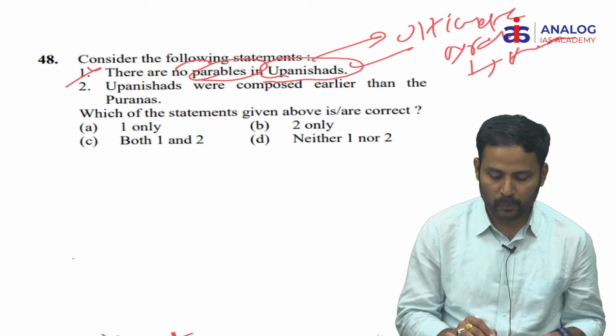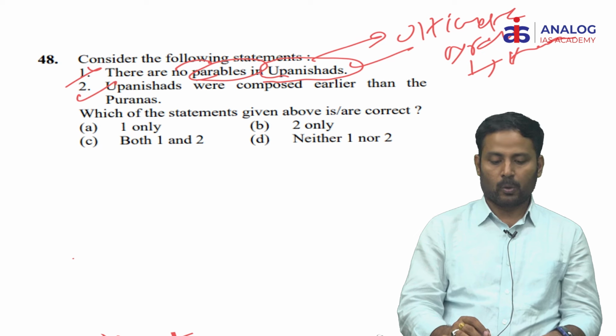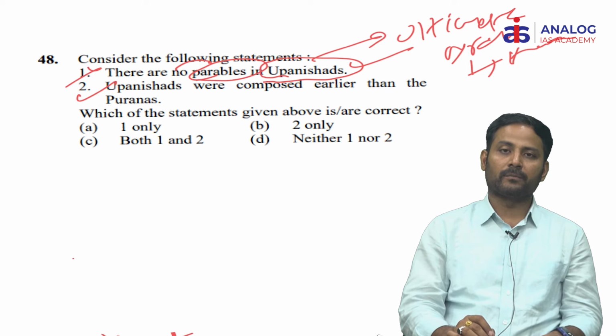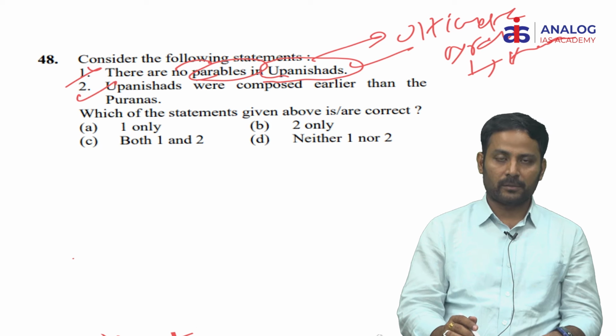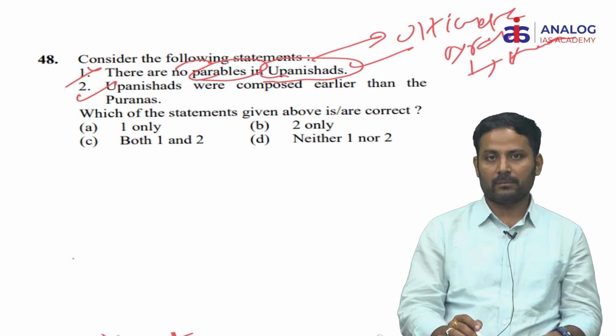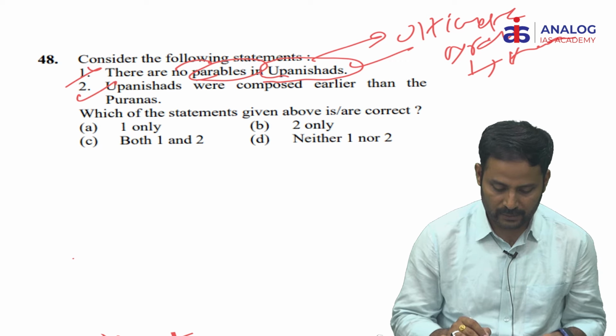And statement 2, Upanishads were composed earlier than the Puranas. If you observe the sequence of this Vedic literature, the Upanishads were composed in the later Vedic period. The Puranas emerged over a period of time by the influence of Vaishnavism as well as Shaivism. So statement 2 is correct. So our answer is B.